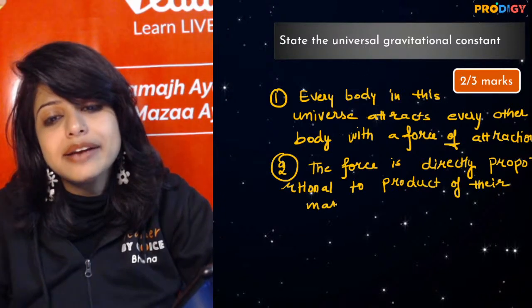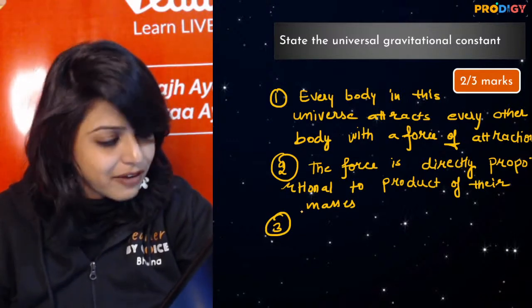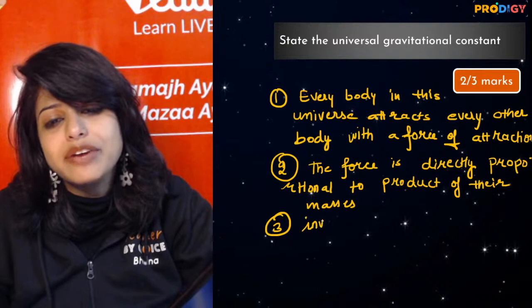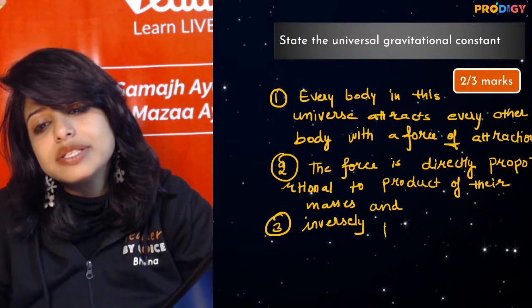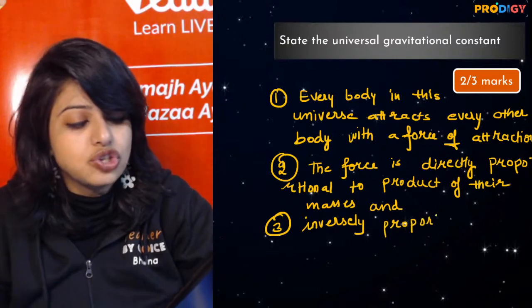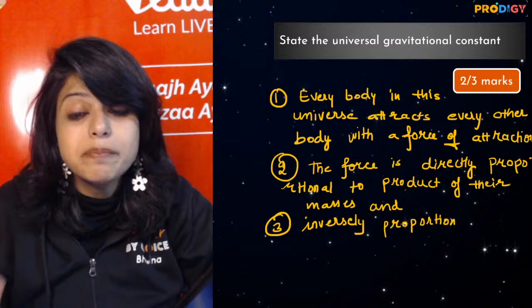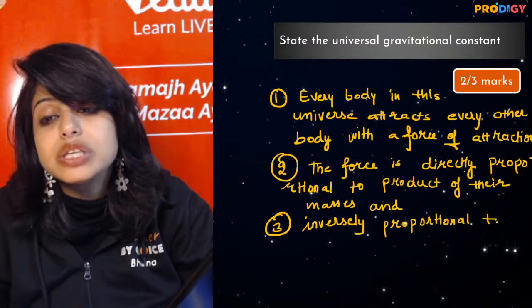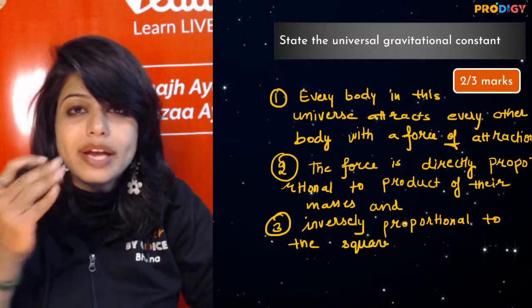Right? And third statement? Very good, Kunj is ready, ma'am. Inversely proportional, and inversely proportional to just the distance. Vinita, complete: proportional to the square of distance. खाने नहीं हैं words. भूख लगती है, खाना खाओ.